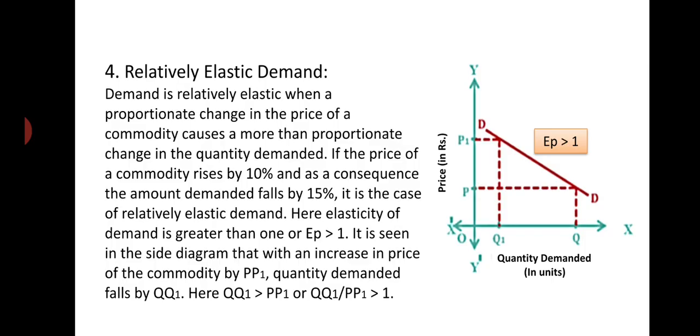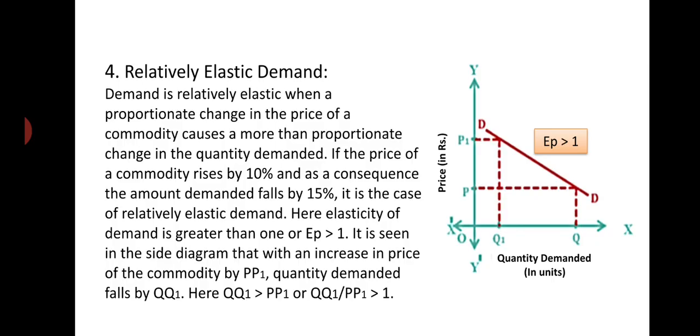You see in the diagram, when OP was the original price, original demand was OQ. But when the price of the commodity rises from OP to OP1, quantity demanded falls from OQ to OQ1. And this fall in quantity demanded is more than the rise in price.